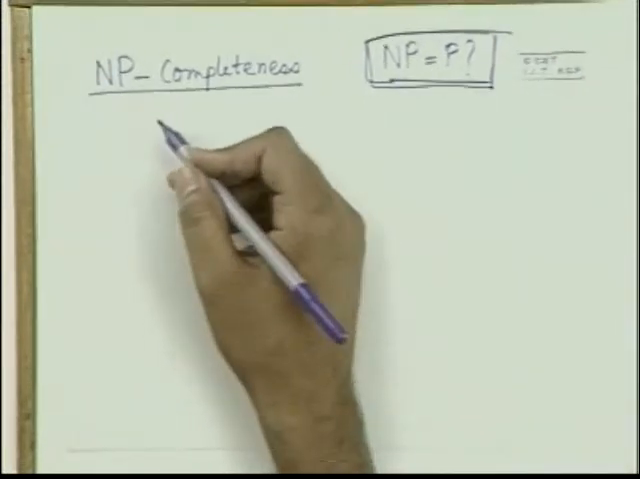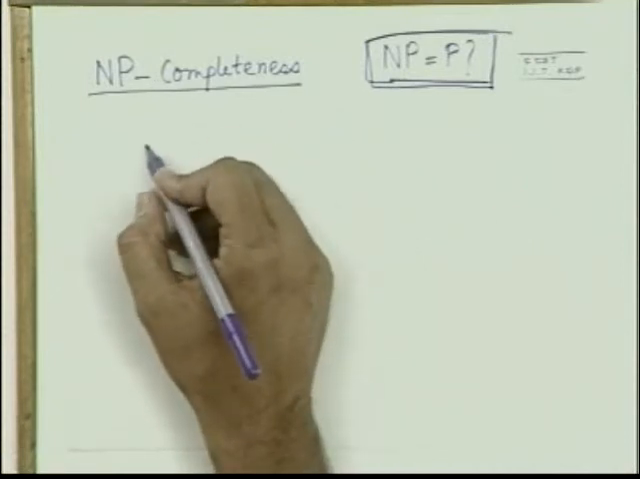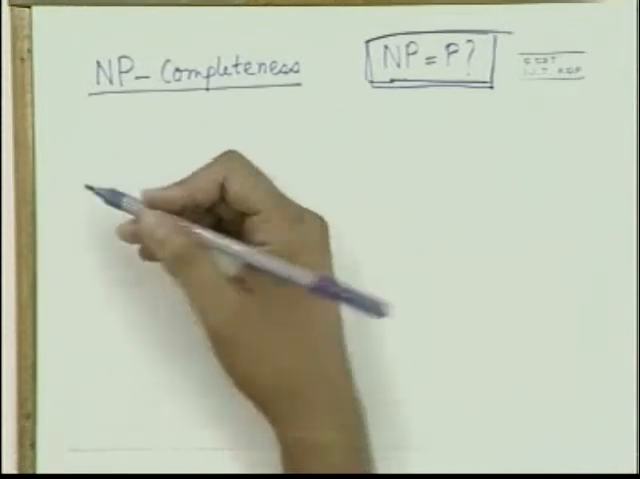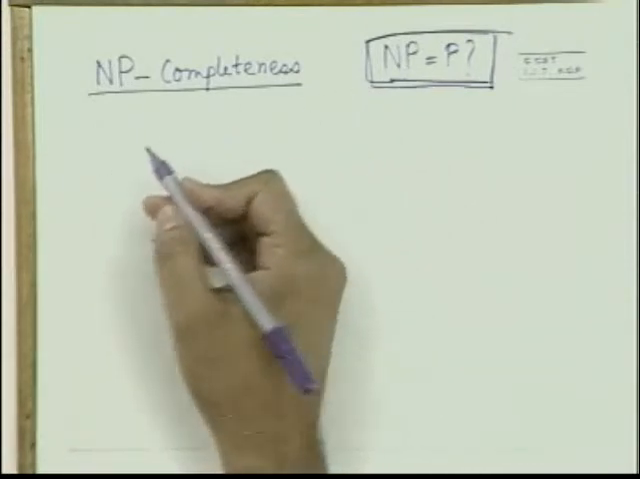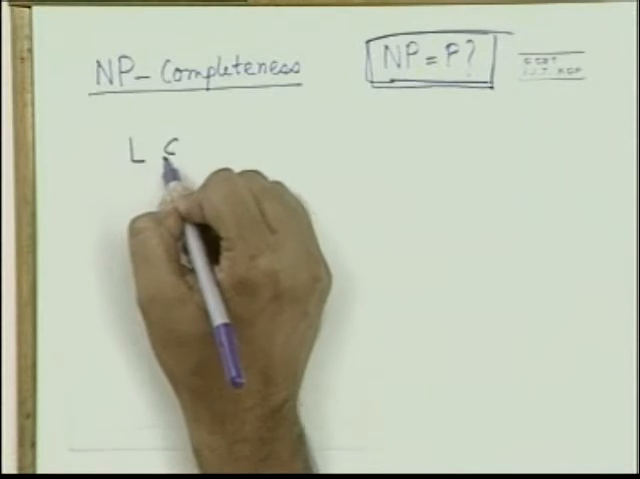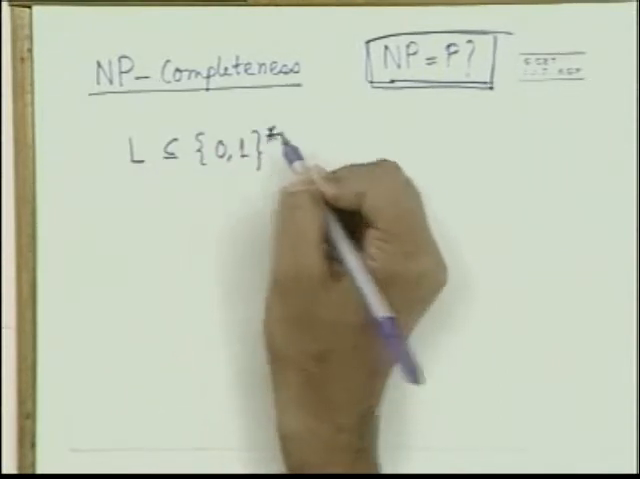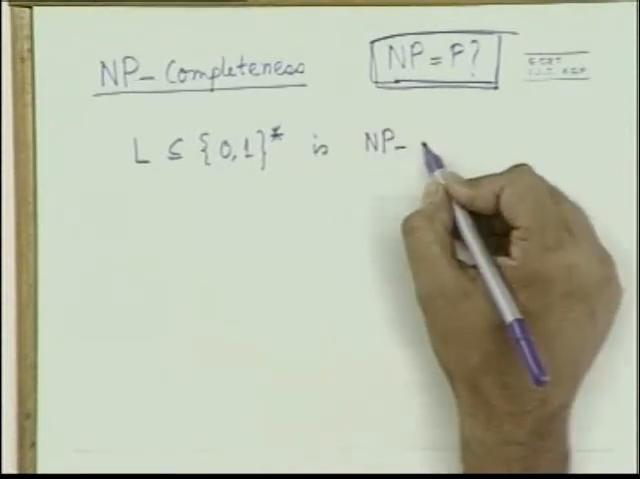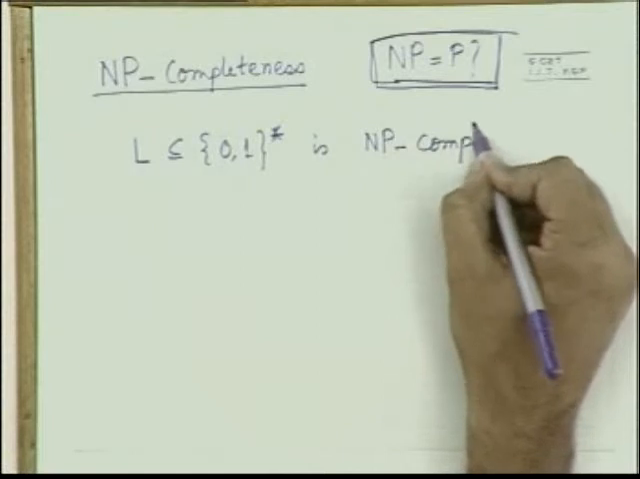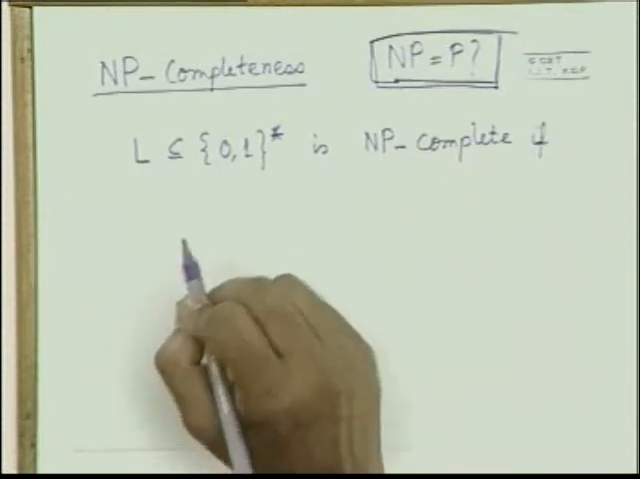Okay, now let me tell you what we mean by the NP complete problems. So I am defining now what is an NP complete problem. I just told you what it is, and now I am defining it in a very formal sense. A language L is NP complete if there are two conditions.